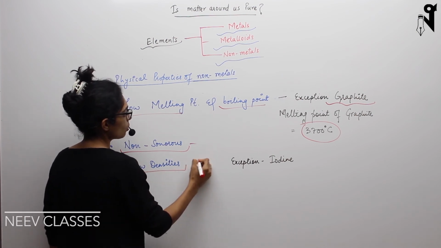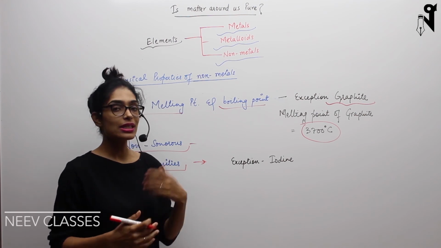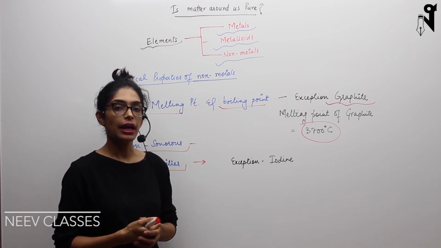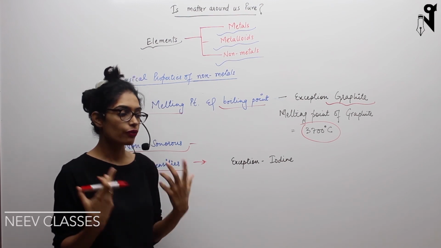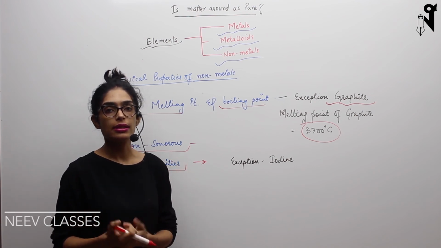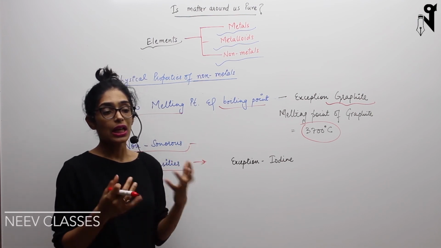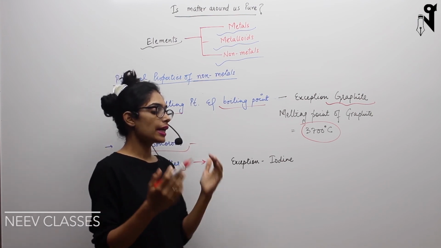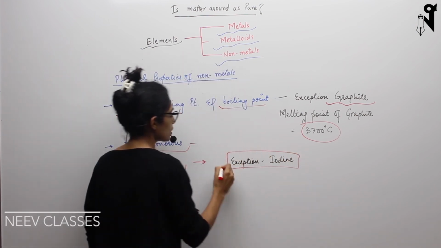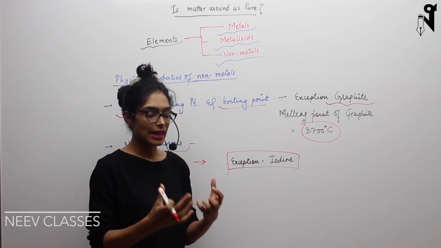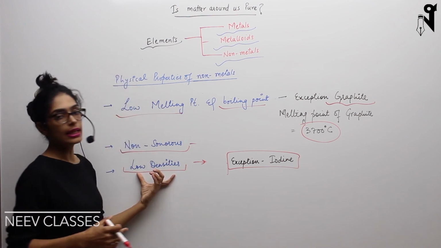Next and the last property is low densities. Low densities means nothing else but a lighter element. These non-metals are relatively lighter, and as I mentioned again and again, I'm mentioning the same thing so that you do not forget it, many of them are gases, hence going to be very light, and then liquids, and then comes the solids, and solids are also not very heavy. So these non-metals are lighter, and one of the exceptions to it is iodine. Iodine has a good density, so it is a dense, heavy element, but apart from that, most of the non-metals come under the low density category.